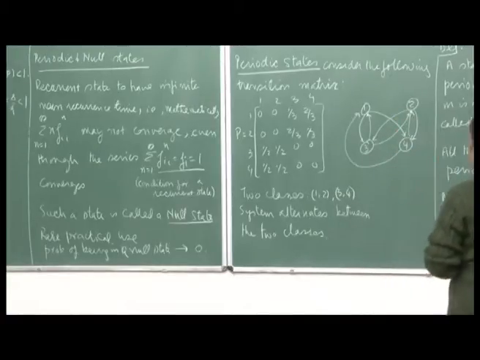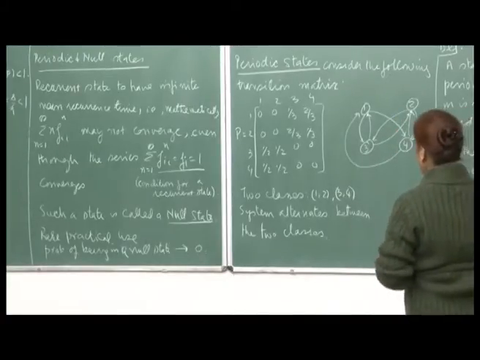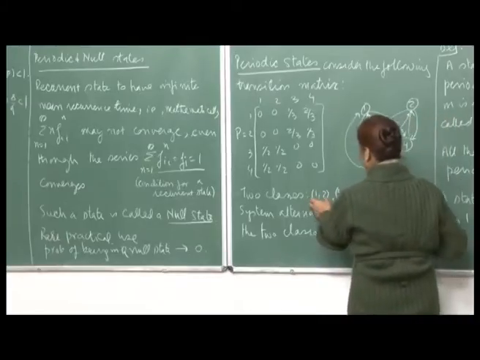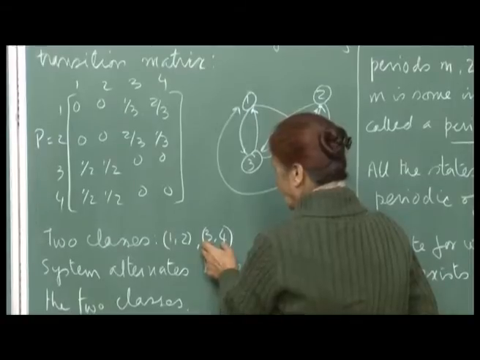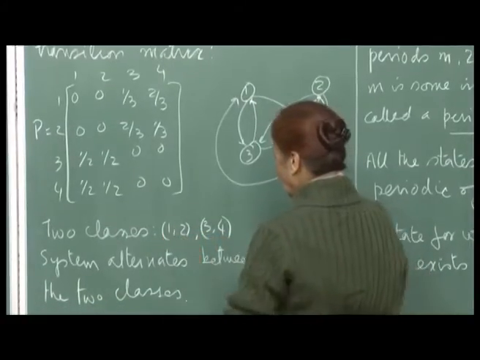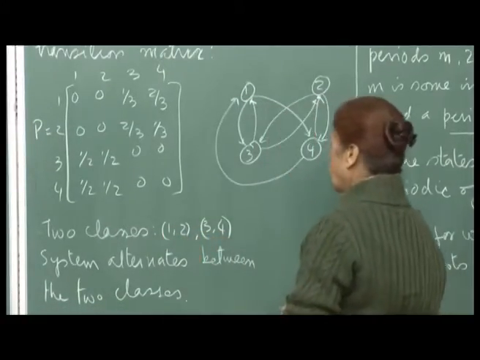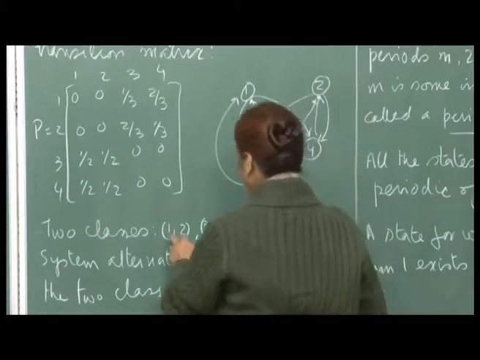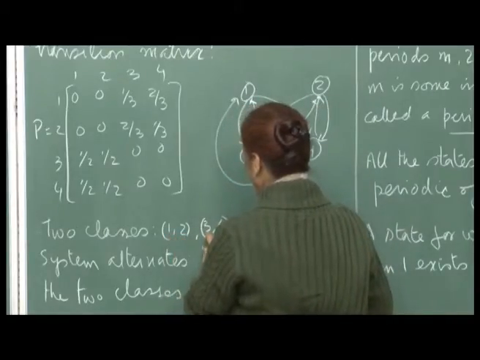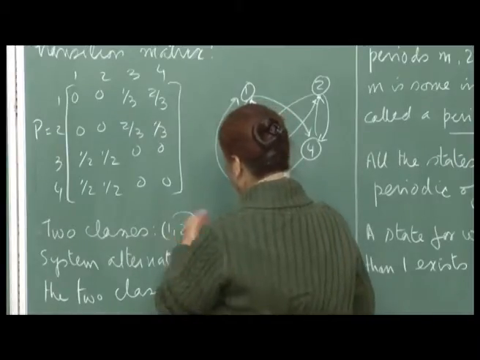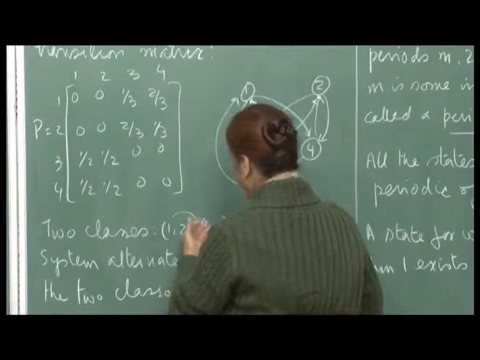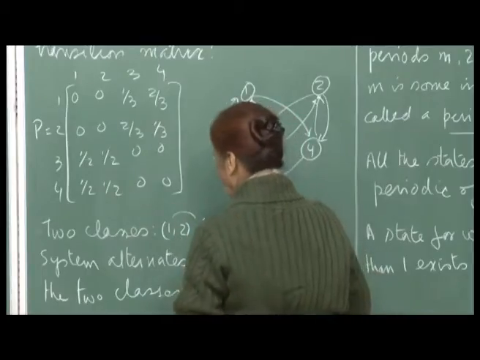So there are two sets of states, and there is no communication among the states within each set, but you have communication between the states of this set and that set, and vice versa.